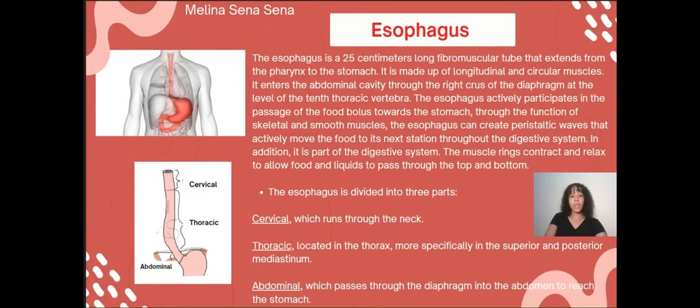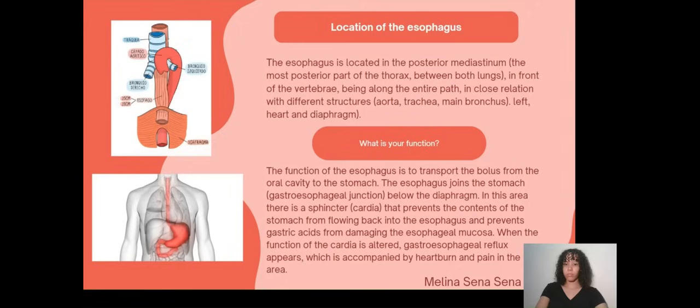The esophagus is divided into three parts: cervical, which runs through the neck; thoracic, located in the thorax, more specifically in the superior and posterior mediastinum; and abdominal, which passes through the diaphragm into the abdomen to reach the stomach.